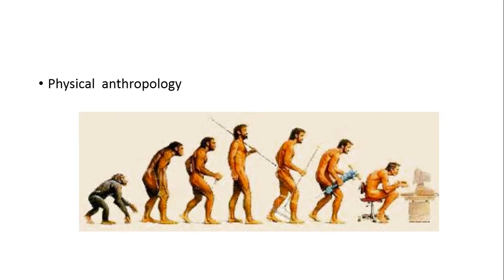So this photograph shows the evolution of human being from the monkey. So in this evolution period, different races are studied with the help of special instruments like anthropometers and like that. So this anatomy is physical anthropology.